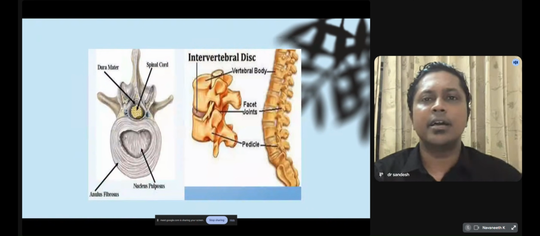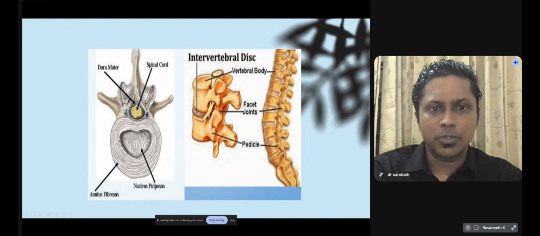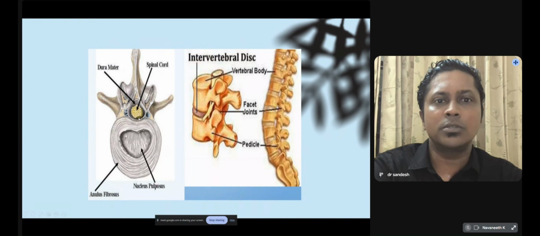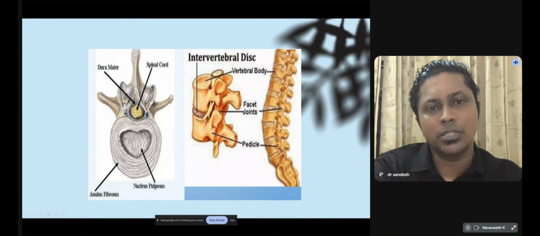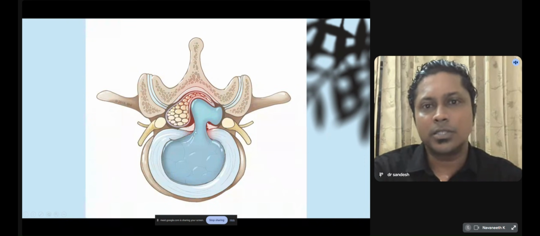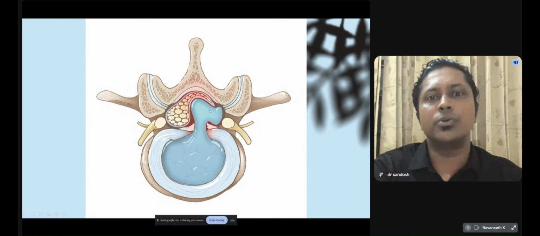This is a diagram showing the sectional anatomy of the disc and the nerve. This is the soft jelly-like nucleus pulposus, which is surrounded by the annulus fibrosus, a little bit tougher structure. So what happens in disc prolapse? This soft tissue bulges out and goes posteriorly, where the spinal cord and the nerves are. When it pinches or compresses the nerves, it produces leg pain, sciatica, or weakness in one leg or both legs. So this is the jelly-like disc tissue which is being herniated and compresses the nerves and produces symptoms.